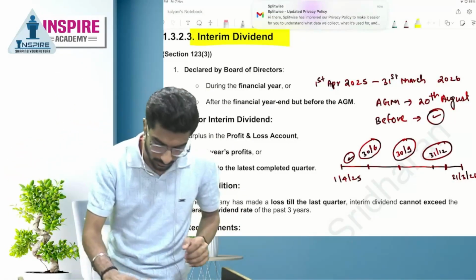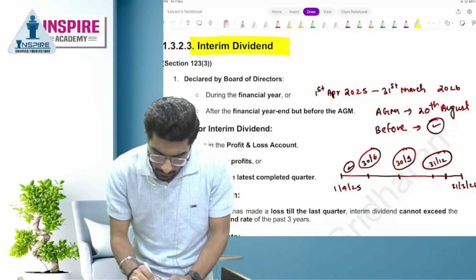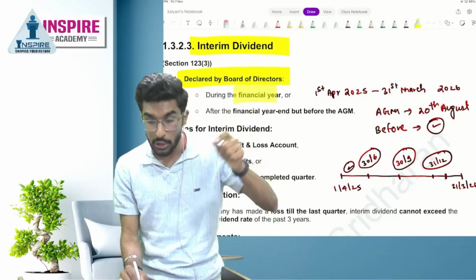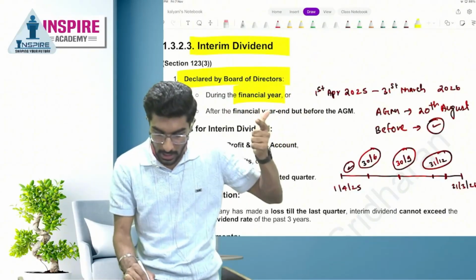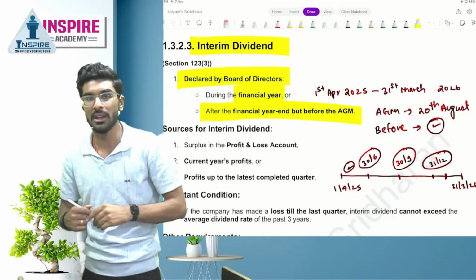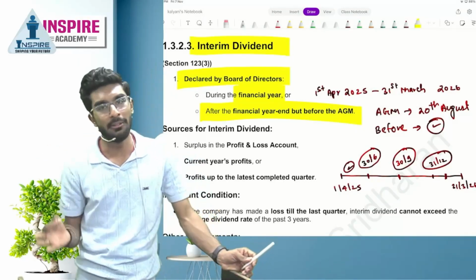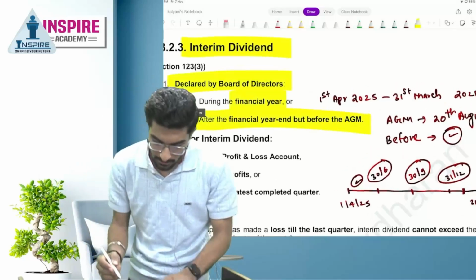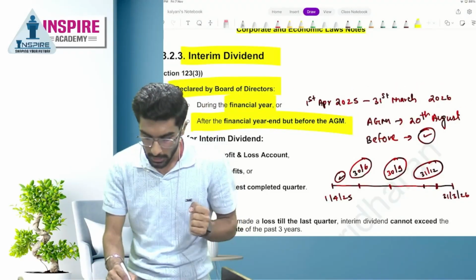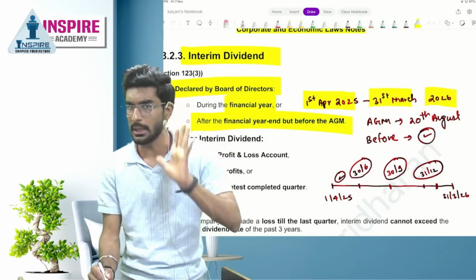Okay. Now, people, declaration by the board of directors. Interim dividend can be declared during the financial year, number one, or after the financial year but before the AGM. Yes or no? If the company is declaring dividend at the AGM, then it will be called a final dividend. Yes or no? For example, the company can pay dividend between 1st April 25 to 31st March 26. That is called interim dividend.